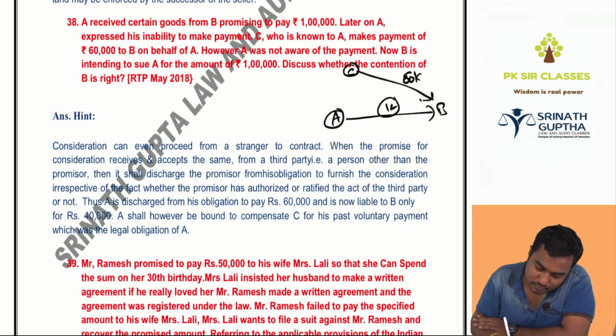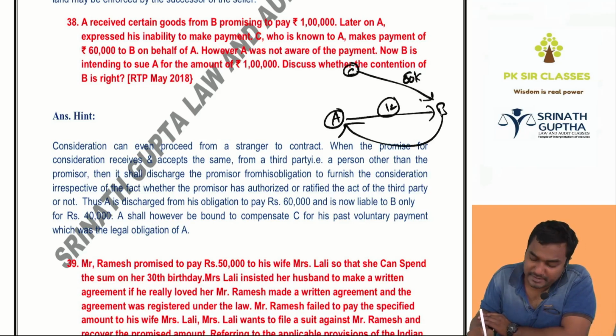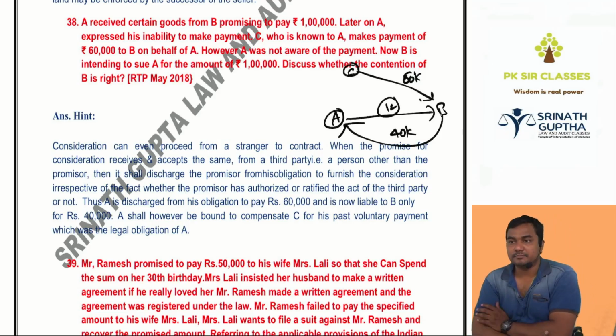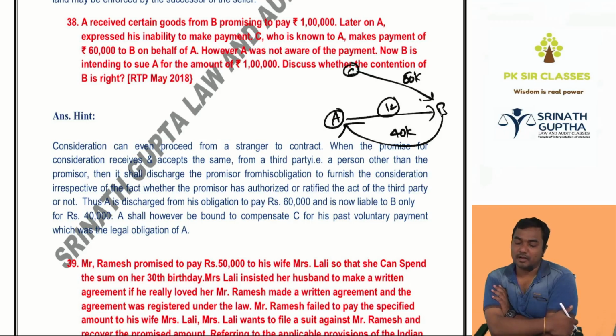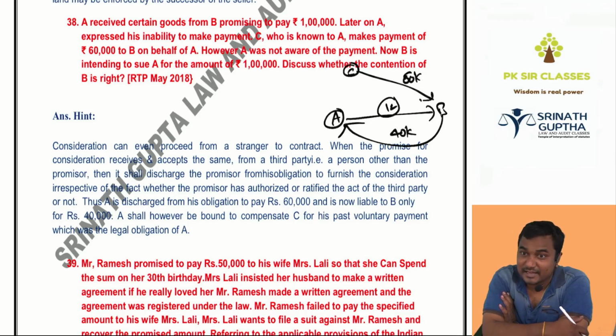However, A was not aware of the payment, so A doesn't know that C paid 60k. So B is now intending to sue A for recovery of the 1 lakh. Discuss. Can B win the case to sue for 1 lakh? How much can B recover from A? Only 40k. A's obligation was 1 lakh. Out of this, on behalf of A, C already paid 60. So now A's obligation is only 40. So B can recover 40k, but not 1 lakh. Understood the question?